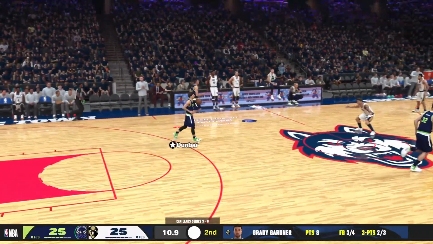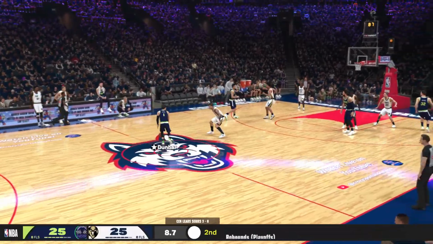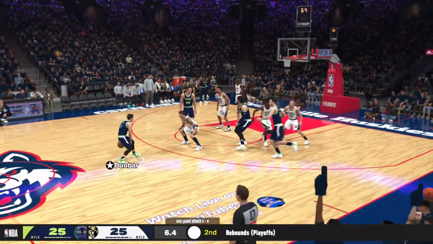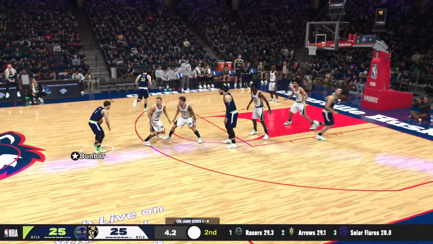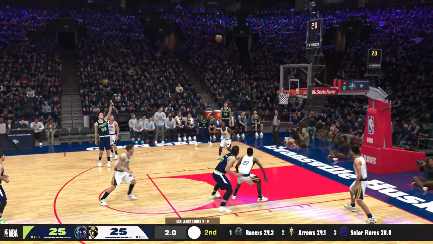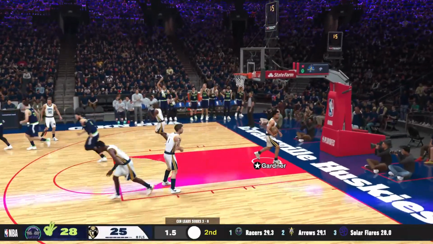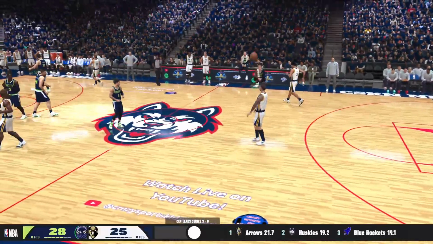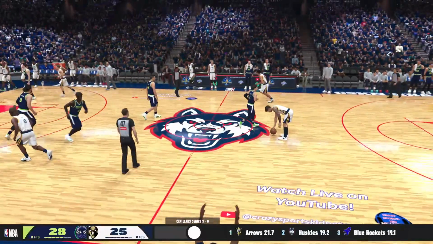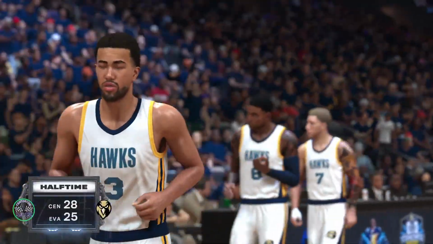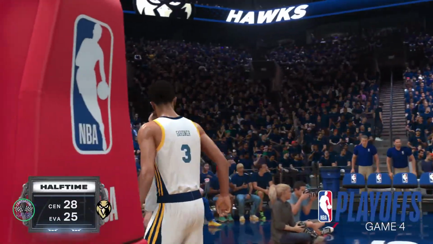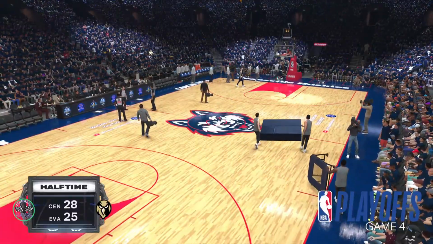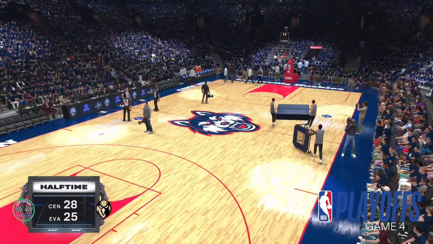Polston to Dunbar. Time running out in the first half. Dunbar has the ball. Trying to get the quick lead. Gordon for three. And the Racers take the lead before halftime. Jackson Gordon hits another three. He is unstoppable from three-point range tonight. 28-25. The Racers have the lead.